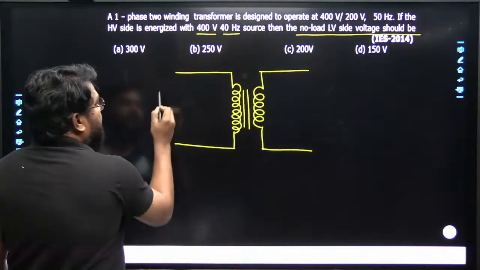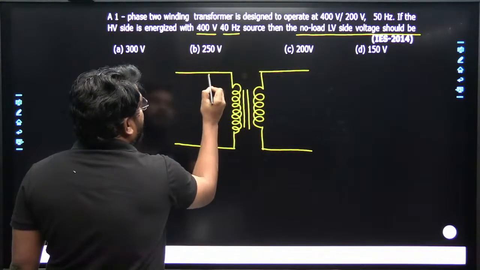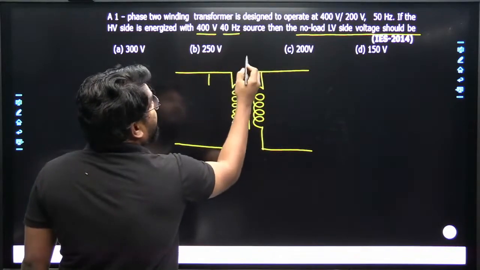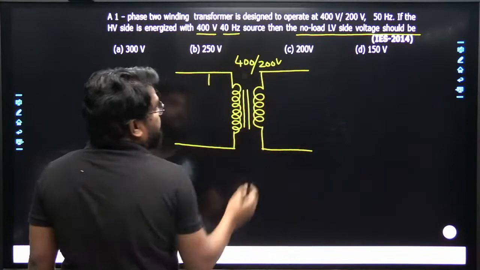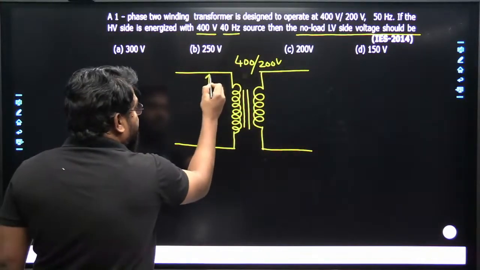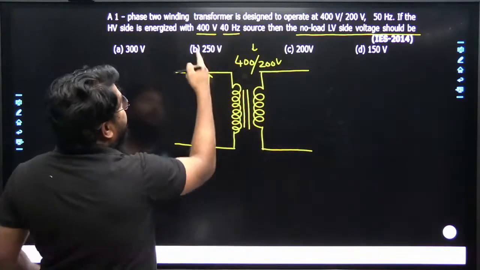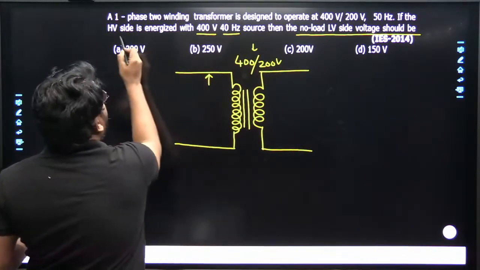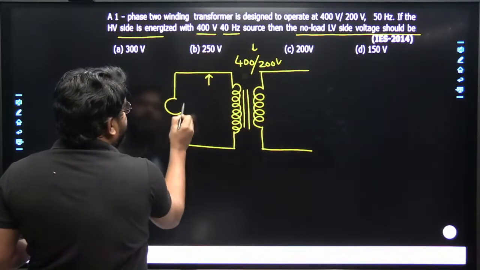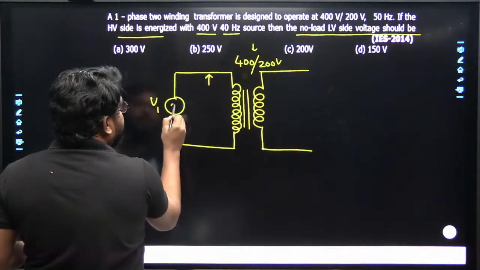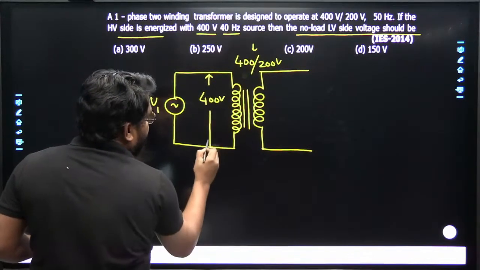An EMF is induced here. The transformer rating is 400 upon 200 volts. The HV side is energized at a voltage of 400 volts.